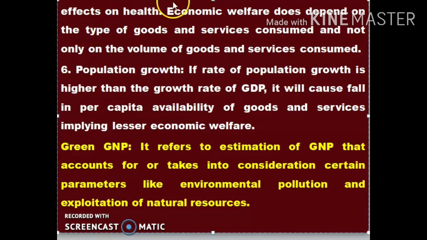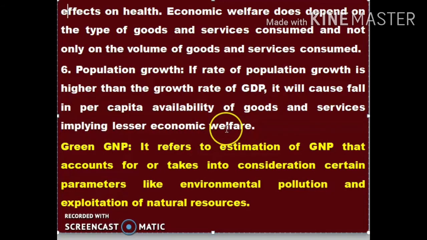Effects on health: economic welfare does depend on the types of goods and services consumed, and not only on the volume of goods and services consumed. So that is one of the factors. The sixth point is population growth. If the rate of population growth is higher than the growth rate of GDP, it will cause a fall in per capita availability of goods and services, implying lesser economic welfare.